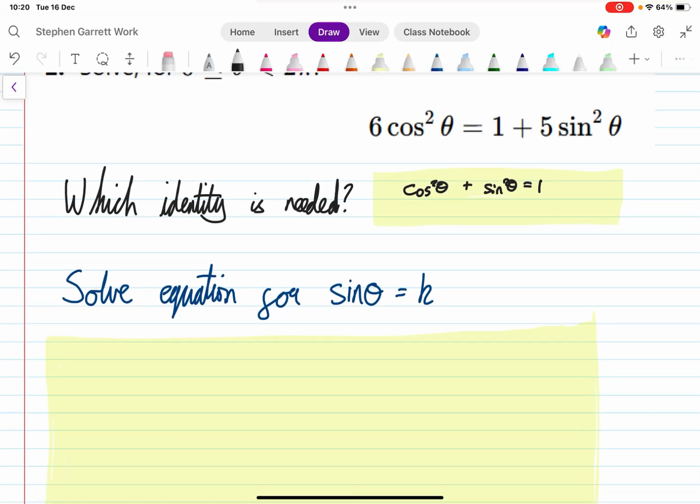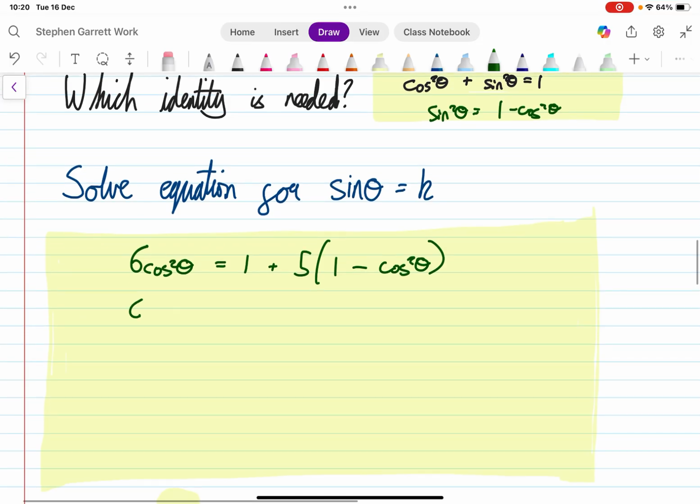So I'm going to rewrite sine squared theta as 1 minus cosine squared theta. So 6 cos squared theta equals 1 plus 5 multiplied by 1 minus cosine squared theta. That's 6 cos squared theta equals 1 plus 5 minus 5 cosine squared theta.